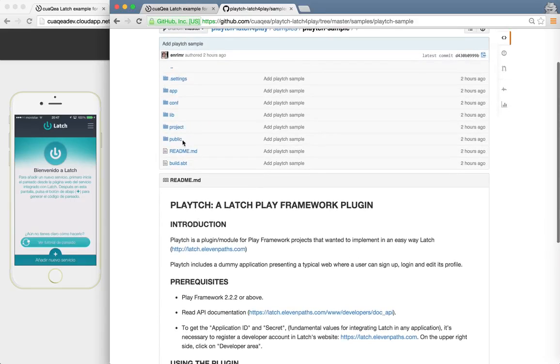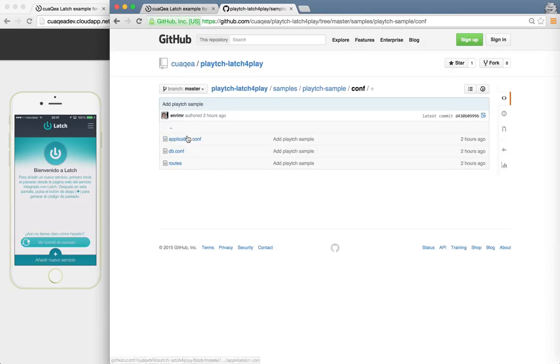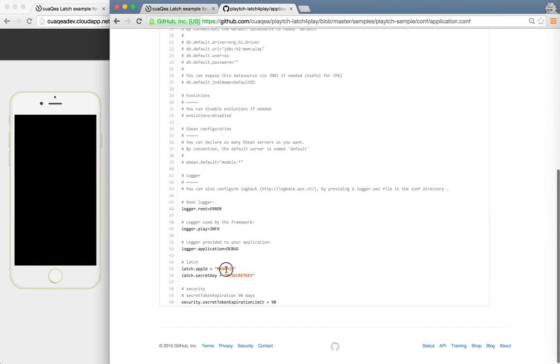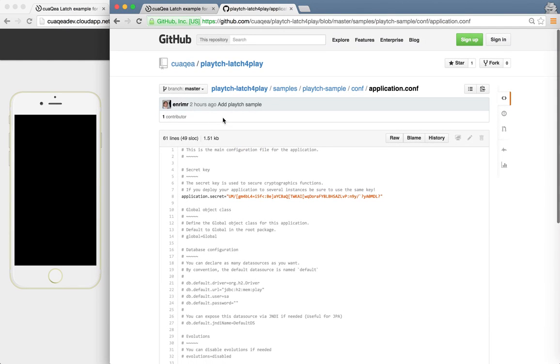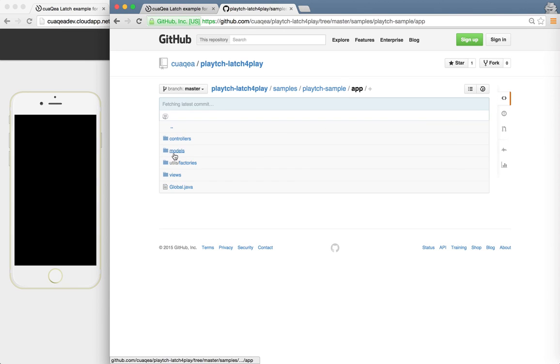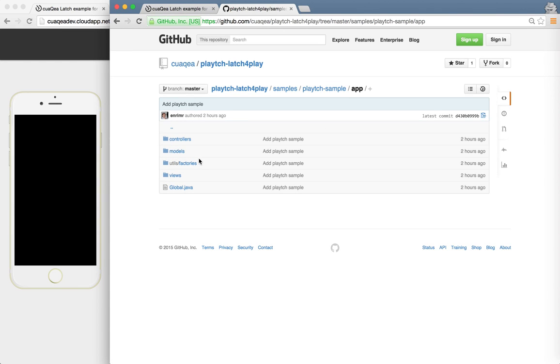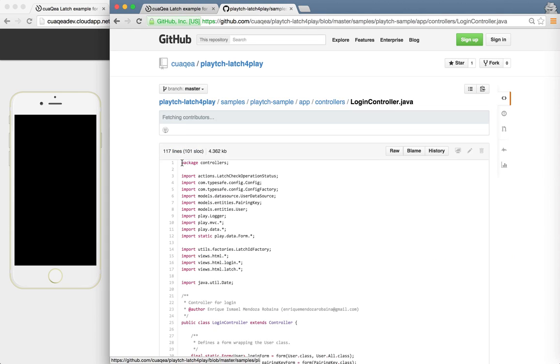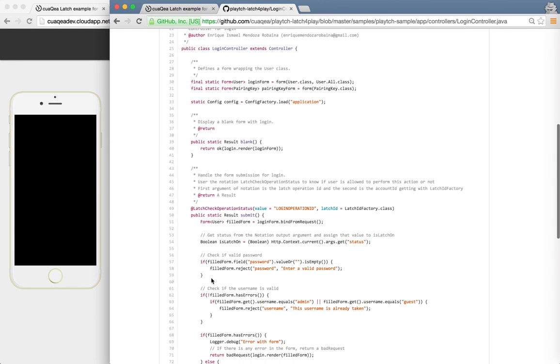You have to set in your configuration your own Latch app ID and also your secret key. And if you want to test the Latch latching mode, you have to go to our controller, for example in the login controller, and put your login operation ID that you have to create in the developer side of 11path.